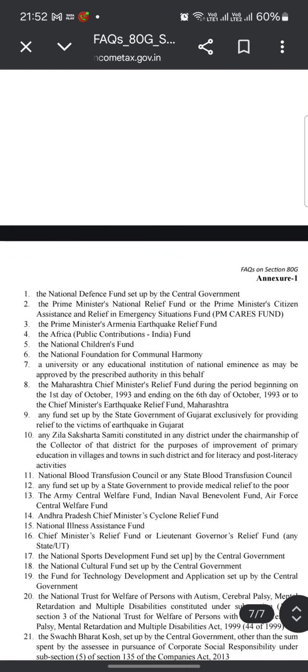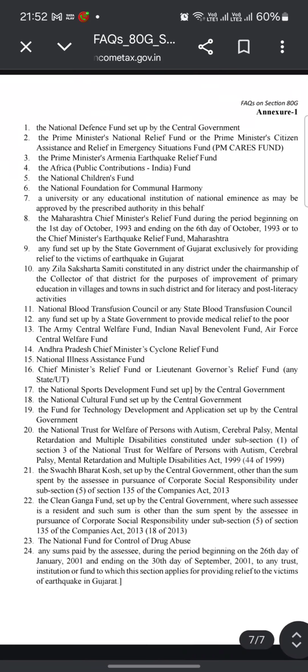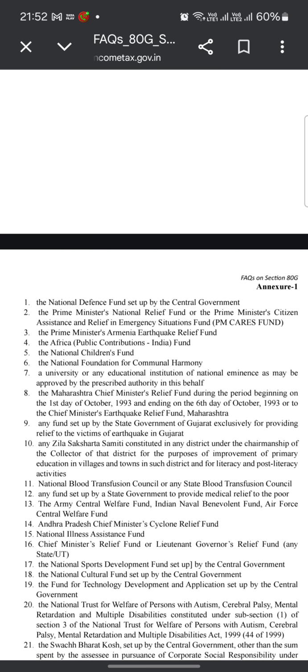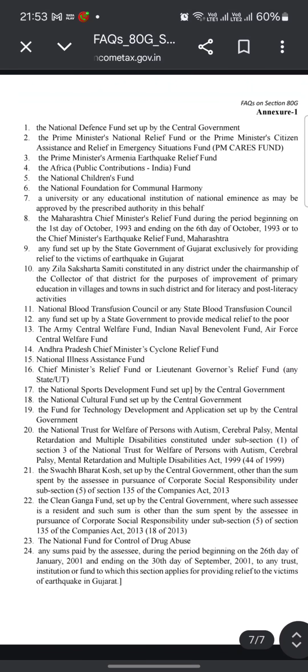And the names of the funds are given in this annexure 1, such as the National Defence Fund, Prime Minister's National Relief Fund, and Africa Public Contribution Fund. All these are the funds, and if you require, you can just take a photo of this annexure 1 and refer to it in future for claiming deductions.